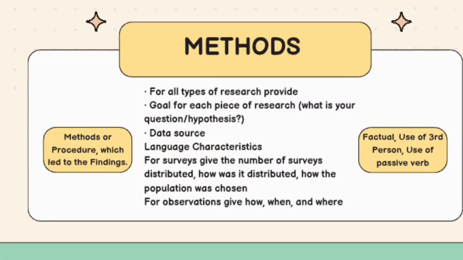Next is methods. So the methods section explains how the research or study was done. It tells what type of research was used, what data were gathered, and how the process was conducted. For example, it may describe survey questions, sampling methods, or observations. The purpose of this section is to let the readers know how the findings were achieved, ensuring the study is reliable and repeatable.